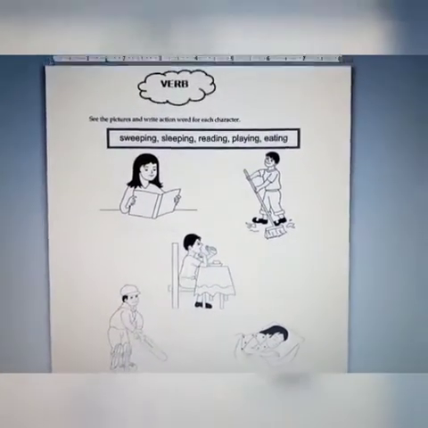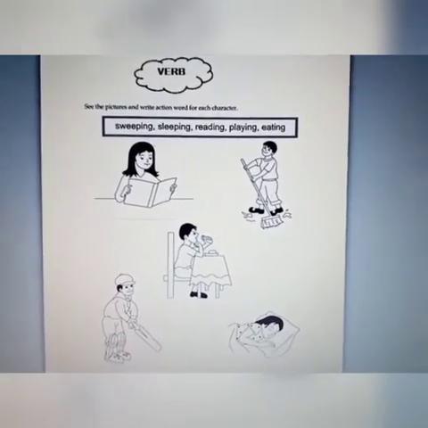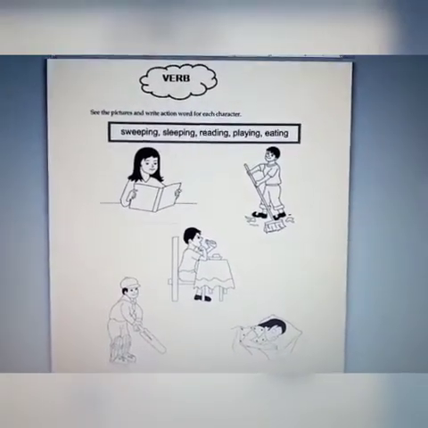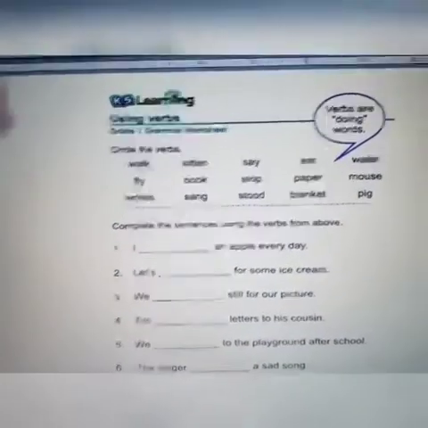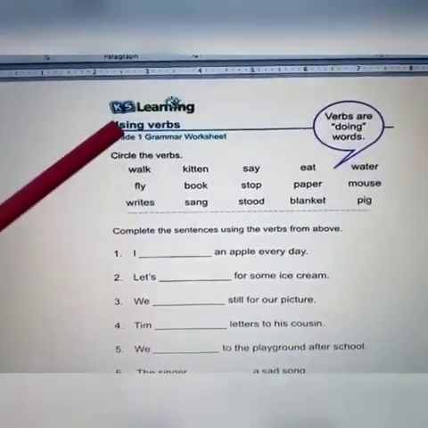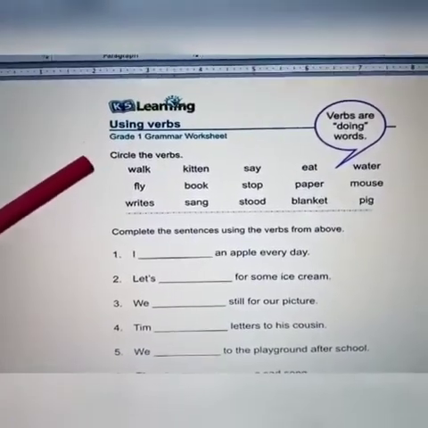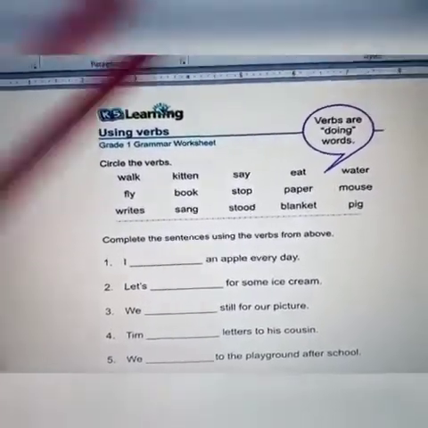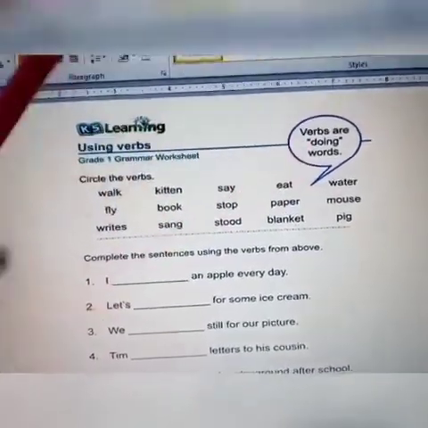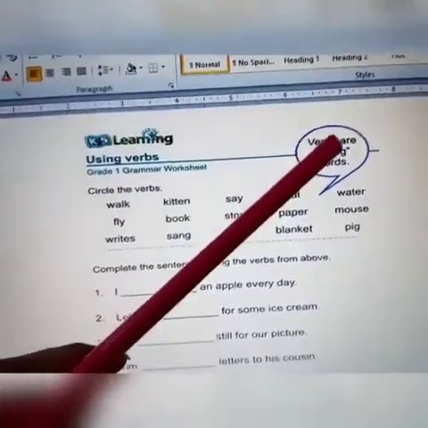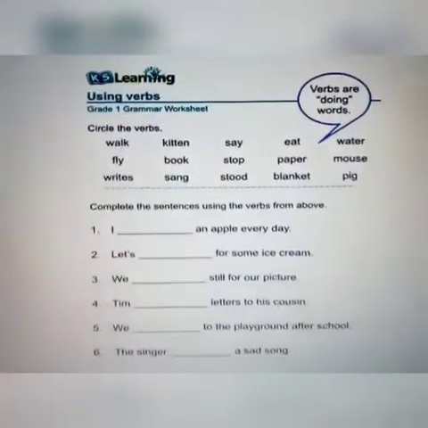Alright, now let's come to the second worksheet. This is about using verbs. The first question has the definition of a verb. Verbs are doing words, as I told you before.